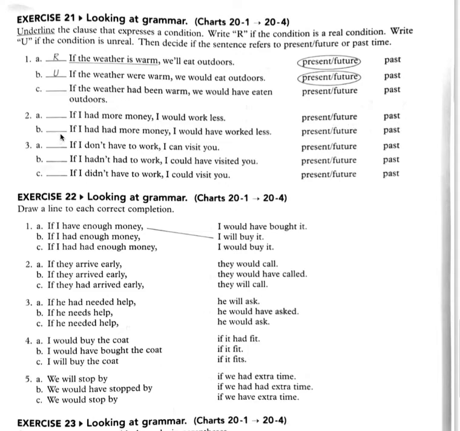Look at B. If I had had more money, I would have worked less. So in the if clause, had had is past perfect, and the result clause is would have in the past participle worked. So if I had had more money is my clause that expresses a condition, underline that. And since we're using the past perfect and would have in the past participle, we know that this situation is unreal, put a U, and this is going to be in the past. Do number 3, A, B, and C, and we'll check in a minute.